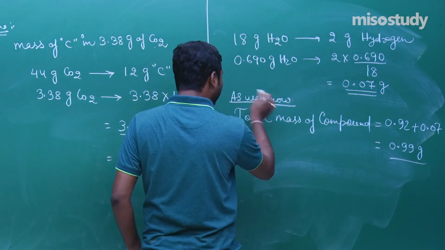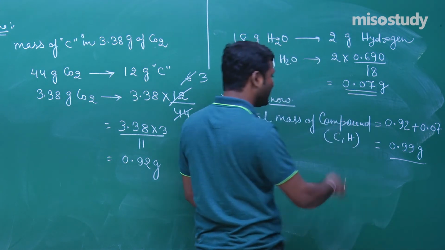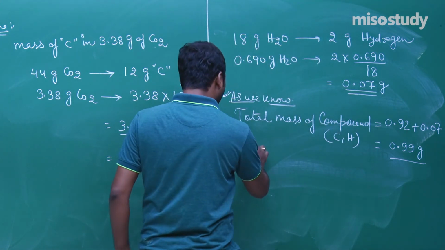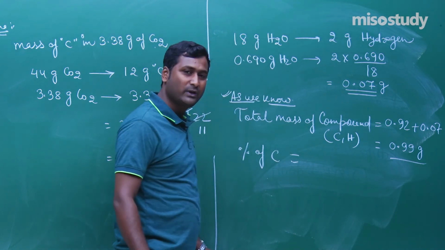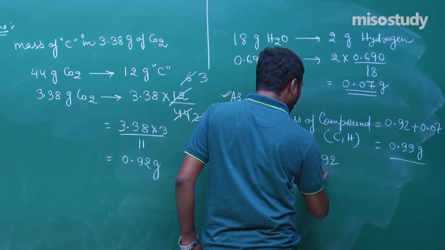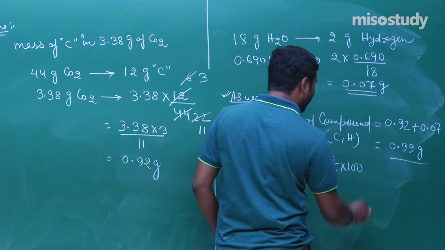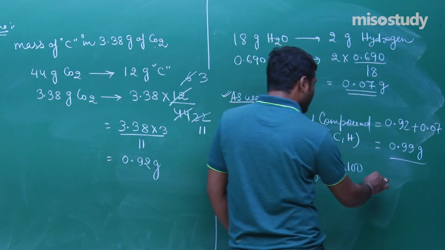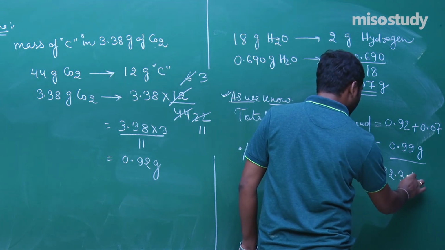So in this compound there is only carbon and hydrogen. So what is the percentage of carbon? That will be equal to mass of carbon 0.92 upon 0.99 multiplied by 100. It is almost equal to 92.3%.